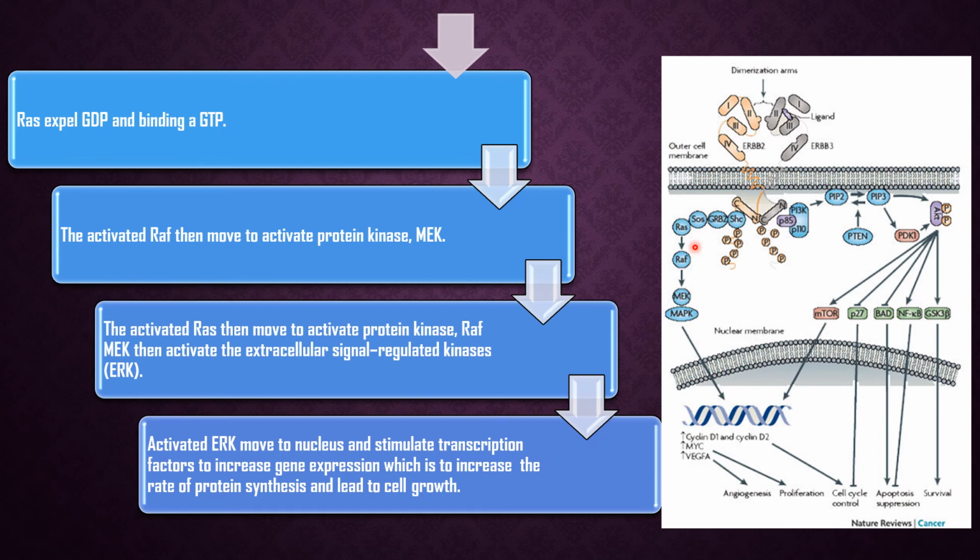The activated RAS then moves to activate the protein kinase RAF, which activates MEK, and then MEK activates the extracellular signal regulated kinase ERK. The activated ERK moves to the nucleus and stimulates the transcription factor to increase gene expression, which is to increase the rate of protein synthesis and lead to cell growth.